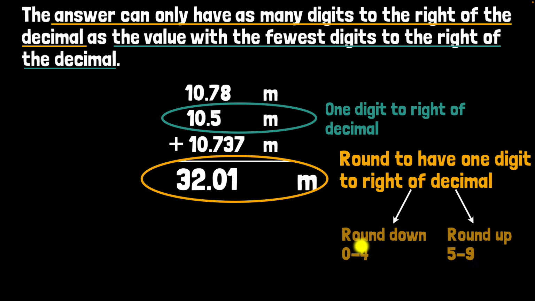And if this digit is between 0 and 4, we round down, meaning we keep the same value. And if that digit is between 5 to 9, so it's about 5, then we round up. So it would go to the next number. In our case, this digit is between 0 and 4, so we round down, meaning this digit stays as is, so 0. So our final answer is going to be 32.0 meters. This is how we precision correct it.